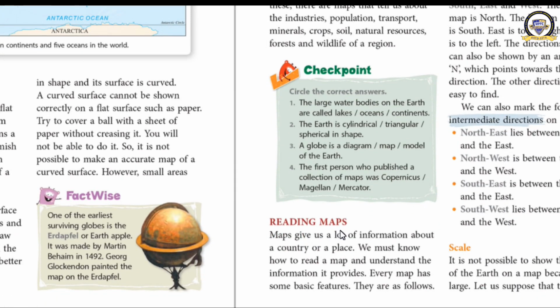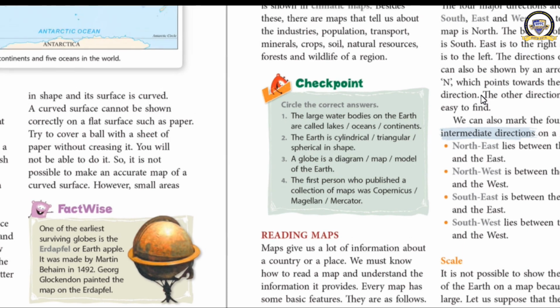Now we will learn about reading the map. As we read a book, there is a technique to read maps also. How can we understand the map easily? Reading the map means understanding the map. We cannot read the map as "M-A-P-S, maps, give." In this way we cannot read the map, but we can understand the information given on the map, and that is known as reading the map. Clear now? Understanding the information given in the map is known as reading the map.